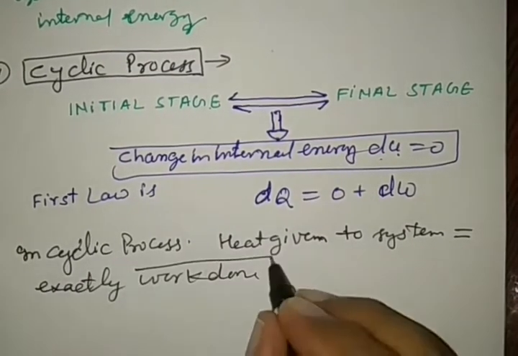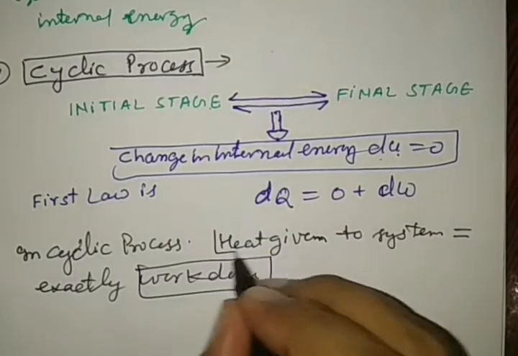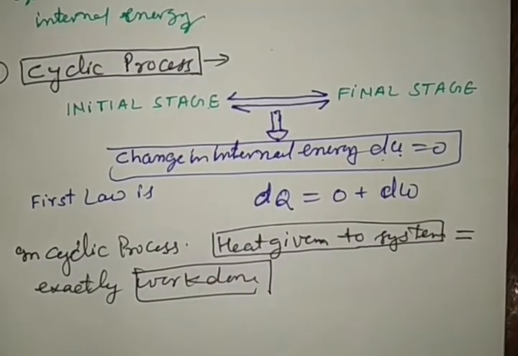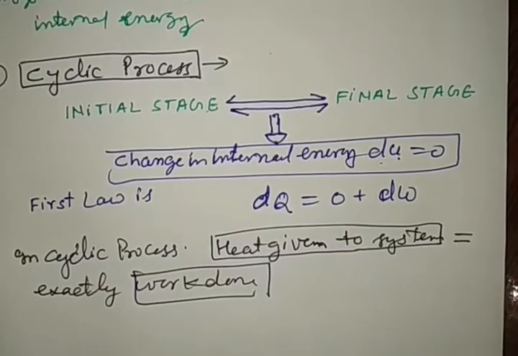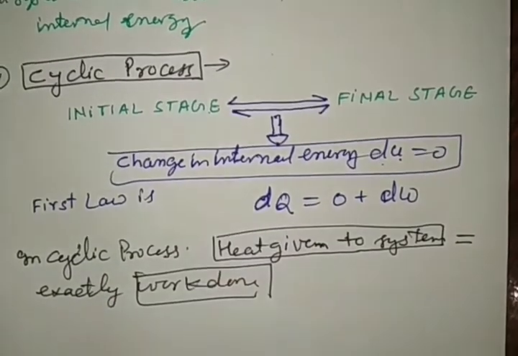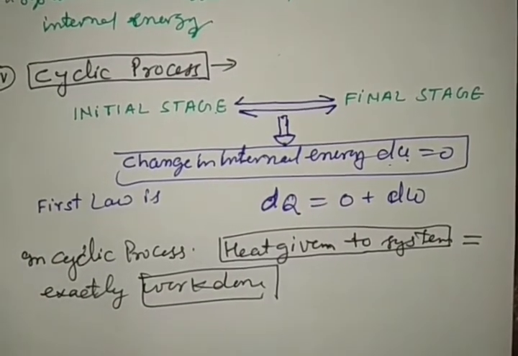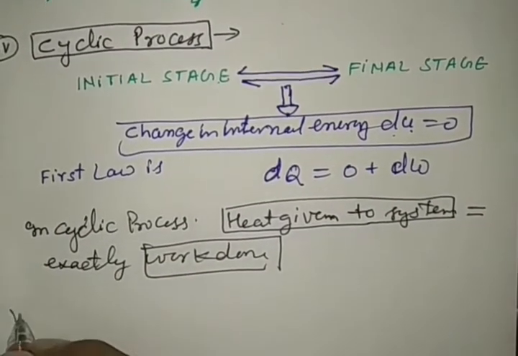Right? So work done and heat given to the system is exactly equal. In which process? Cyclic process. Now we are going to see the next process, fifth.